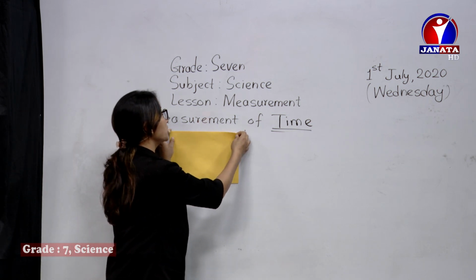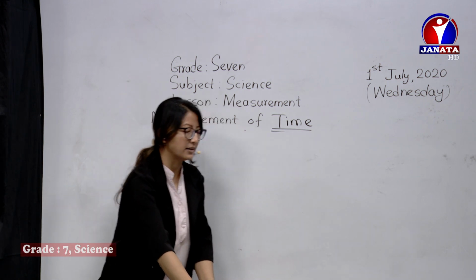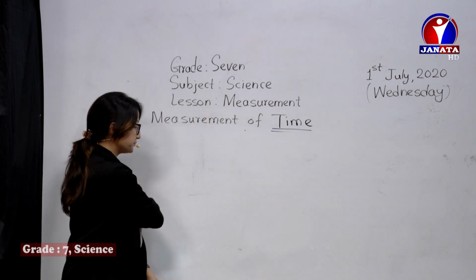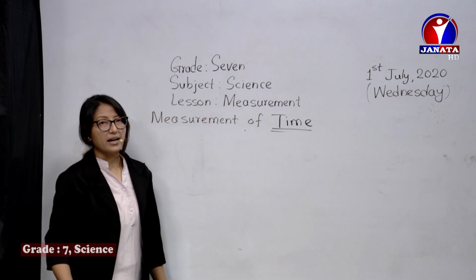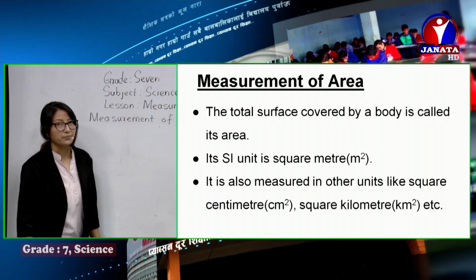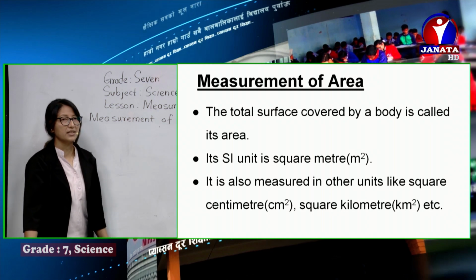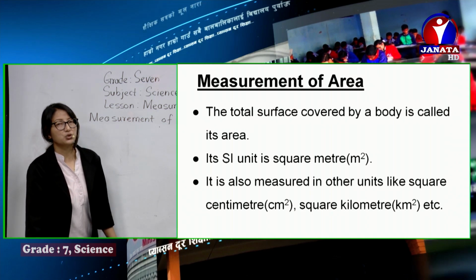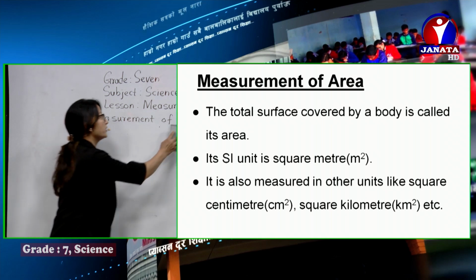Before we move on to the calculations, I'd like to explain a little more about area. Here you can see the slides. Area is the total surface covered by a body. Its SI unit is square meter, or we can also say meter square.